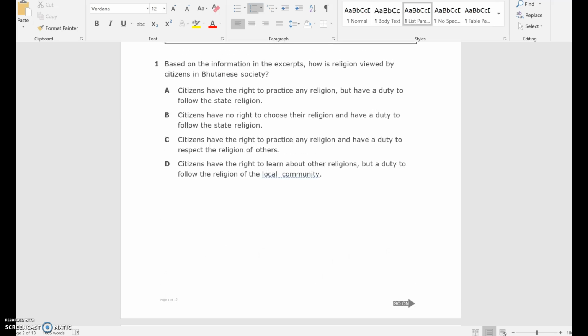Number 1, based on the information in the excerpts, how is religion viewed by citizens in Bhutanese society? A. Citizens have the right to practice any religion, but have a duty to follow the state religion. B. Citizens have no right to choose their religion and have a duty to follow the state religion. C. Citizens have the right to practice any religion and have a duty to respect the religion of others. D. Citizens have the right to learn about other religions, but a duty to follow the religion of the local community.